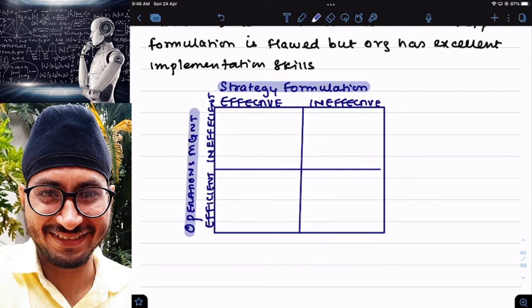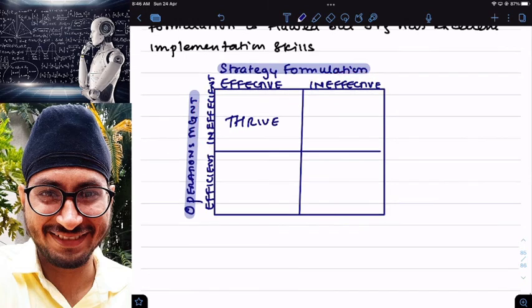Now, see, if my strategy formulation is effective and my operations management is inefficient, try to thrive. Thrive means try to improve. Sir, my strategy formulation is ineffective and my operations management is inefficient. I'm ineffective also, I'm inefficient also. Then die slowly. Your business will die slowly.